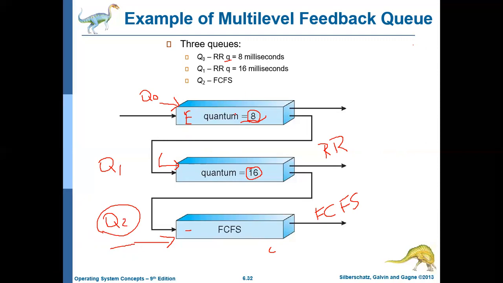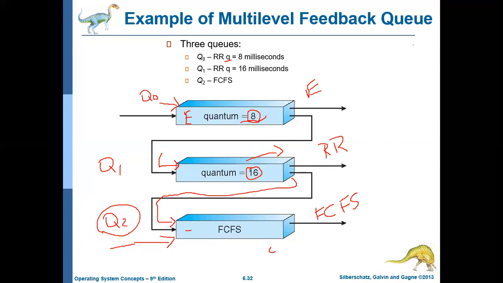Now this process will be executed again at some point, that is, when Q0 is empty. If Q0 becomes empty, this process will get a chance to be executed, and it will execute for 16 milliseconds. If it has finished during this time, it will go out for I/O wait or terminate, whatever it may be. If it is not completed within 16 milliseconds either, then once again this process will be moved to the tail end of Q2.